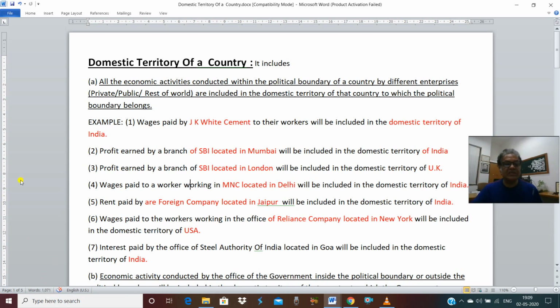Next, wages paid to a worker working in the office of Reliance Company. This Reliance Company belongs to India, but where is it located? New York. New York doesn't come in the political boundary of India. New York comes in the political boundary of USA. That's why this economic activity will be included in the domestic territory of USA.